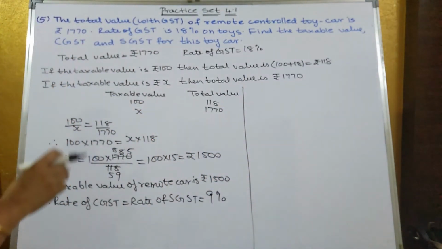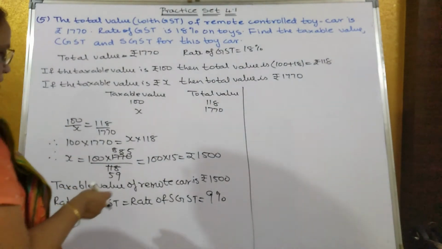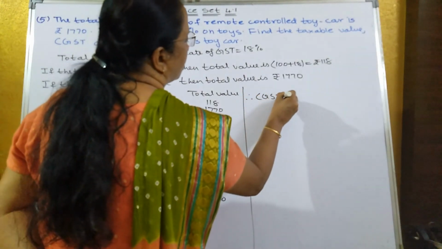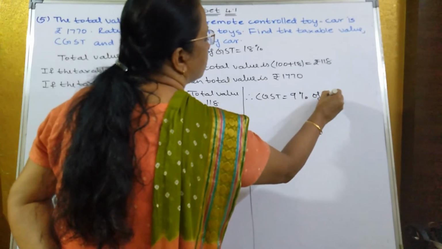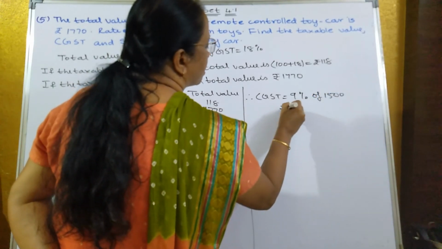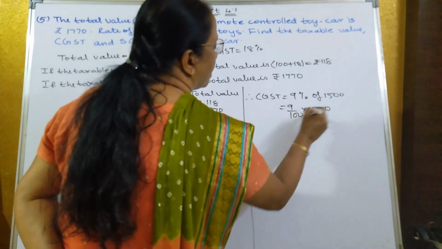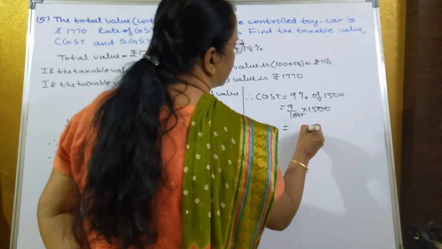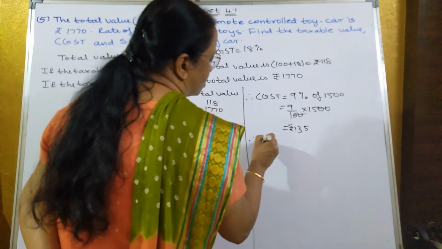They have not asked for the rate, they asked for CGST and SGST, meaning find out in rupees. Therefore CGST is equal to 9% of 1500. So that's equal to 9 upon 100 into 1500. 0 and 0 will go away. That's equal to how much? 135.